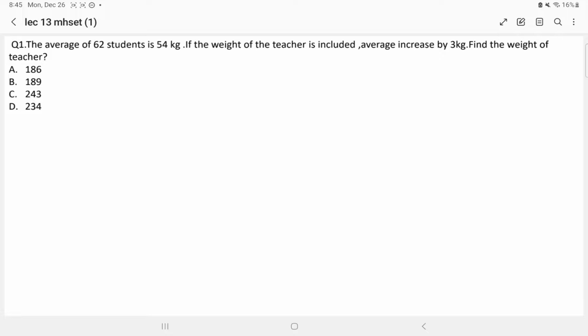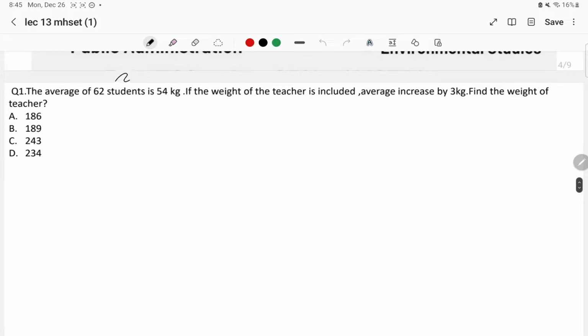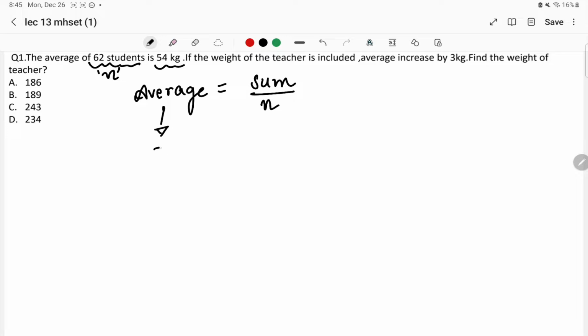Now, we know the formula for average, which is equal to sum divided by total quantities, or the total number of entities, right? So from the given question we know the average of 62 students, so the value of n, that is the total number of students, will be 62. The average given is 54 kg. Put the values in the equation.